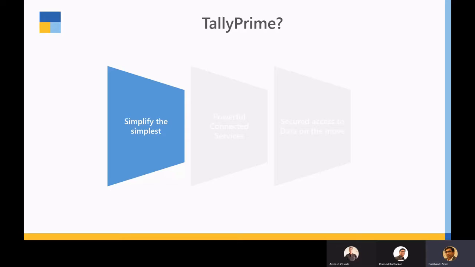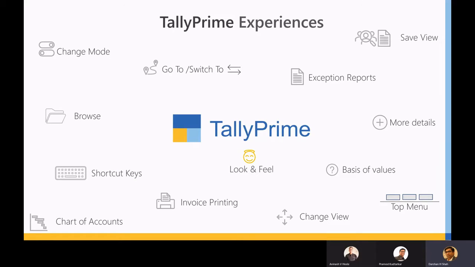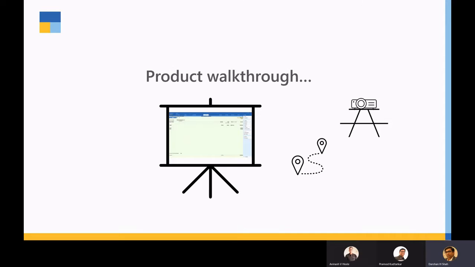So let me take you to the first, simplify the simplest. There are a lot of things which have come in Tally Prime. Here we are going to talk much more about the look and feel and the browsing capability of the change view. These are new things which have come up in the product. I would like to show you this experience in the product itself, and you can figure out and pick up all those things which are needed in your day-to-day working.